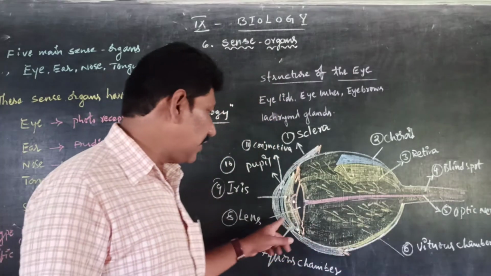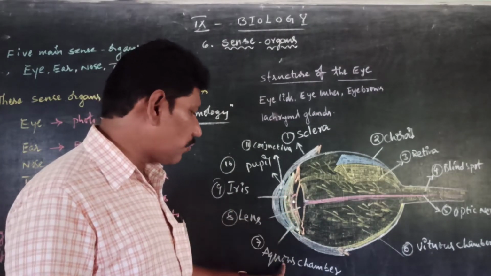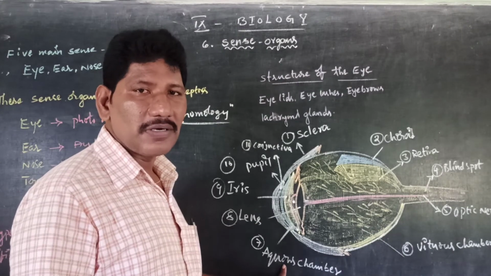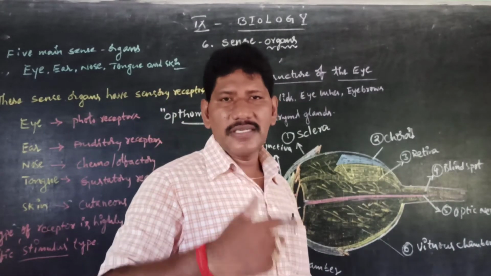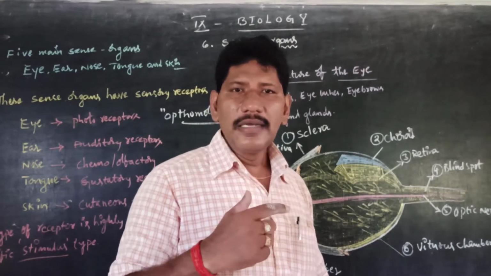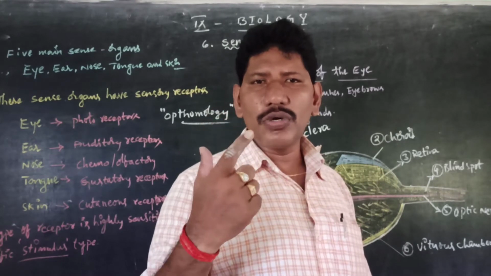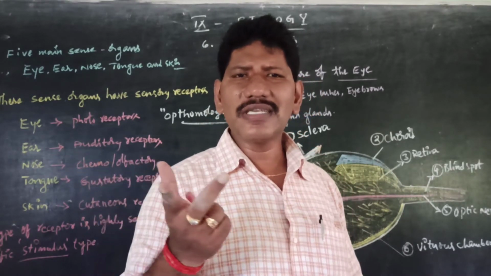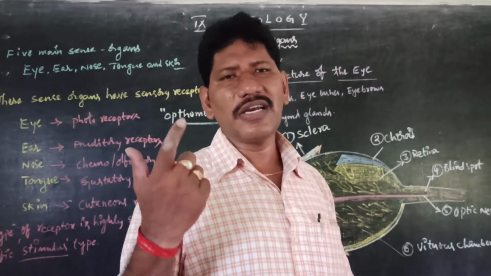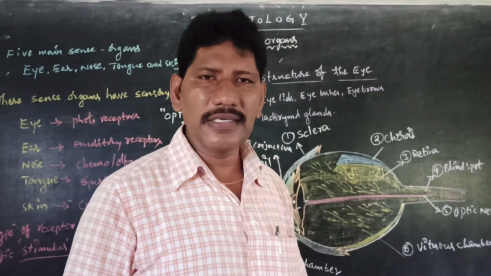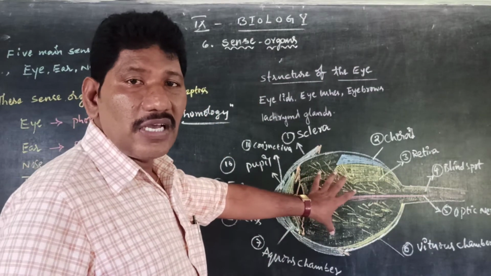See here, the blue color line indicates the aqueous chamber. Is that clear? So if any dust particles fall on the eye, unknowingly the tears are secreted more and more, and it should be washed out. It is called the autonomic nervous system, means involuntary reactions. That we have to discuss in the higher classes like tenth class. So this is the structure of the eye.